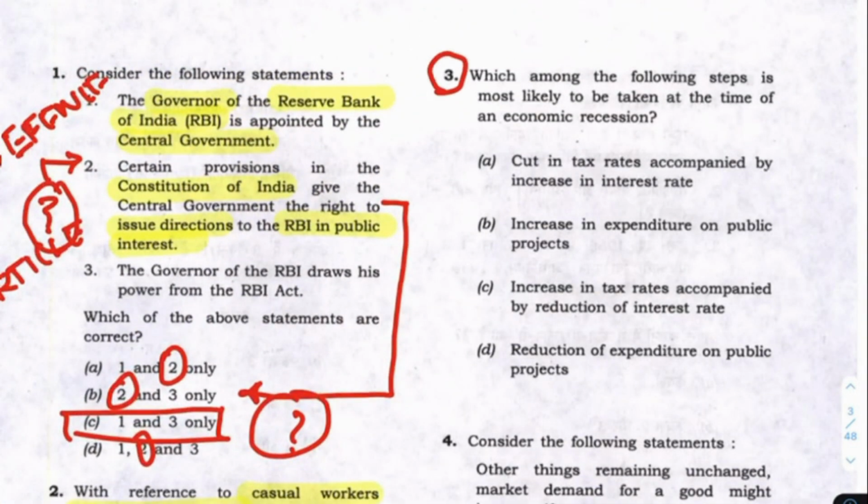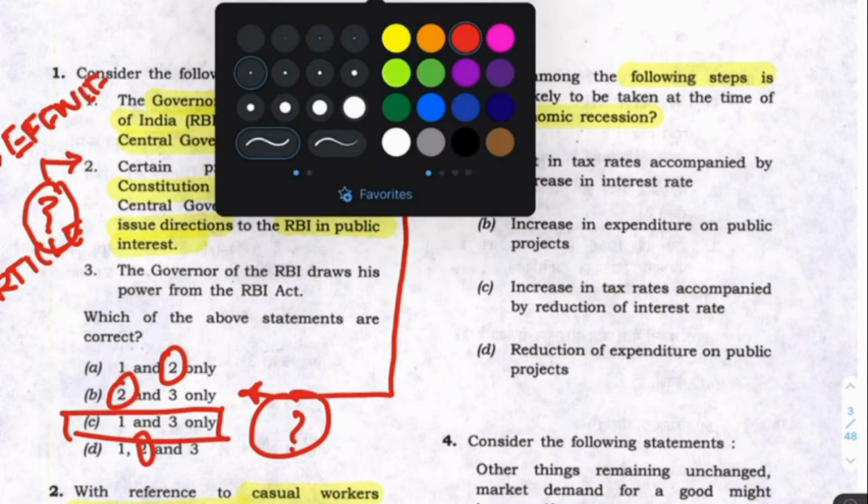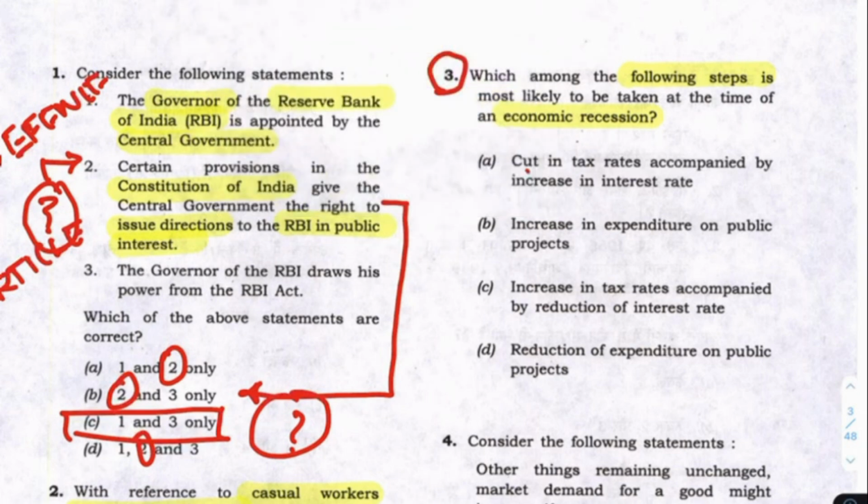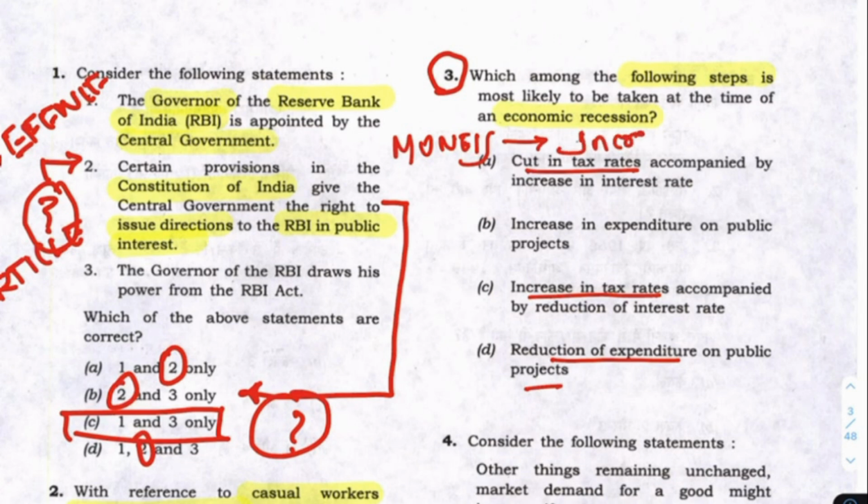But when I come to the third question, look at this question. Which of the following steps for economic recession? For improving economic recession, what you have to take. If you look at this point, it is very clearly given: cut in tax rate, or increase in tax rate, or reduction in expenditure. If you have money for economic recession, you have to increase it, or to come out of economic recession you have to increase it.